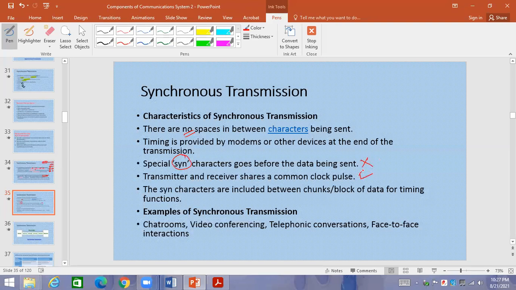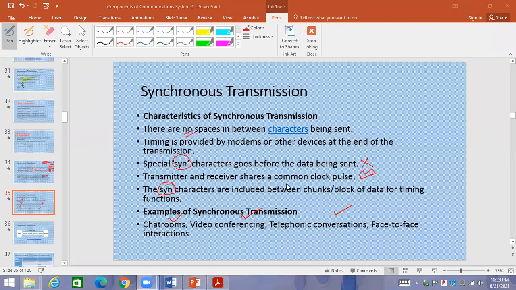This is very important. You have to mention this. The synchronous characters are included between the chunks. The synchronous character indicates that this block is starting from here and this block is going to end over here. These are the characteristics. An example is video conferencing, where we need more speed and more data transmission. Also tele conversation and chat rooms, where fast communication is going on.